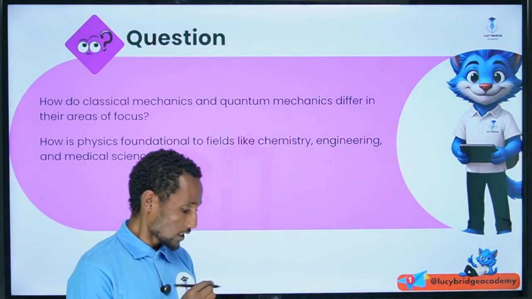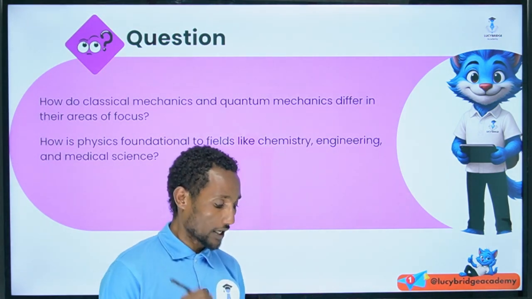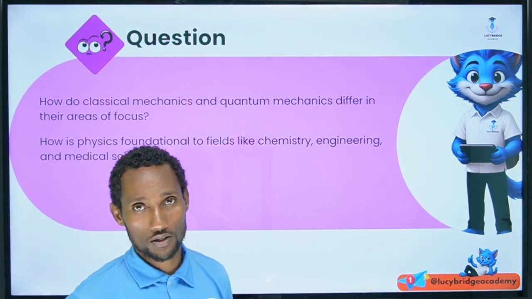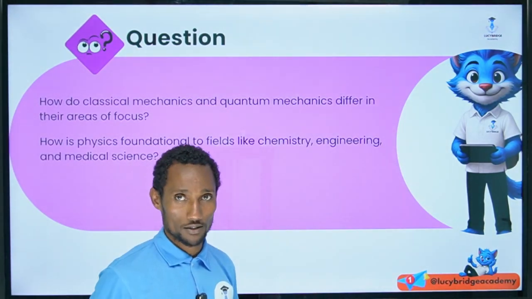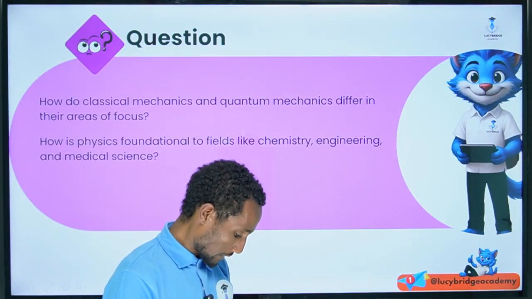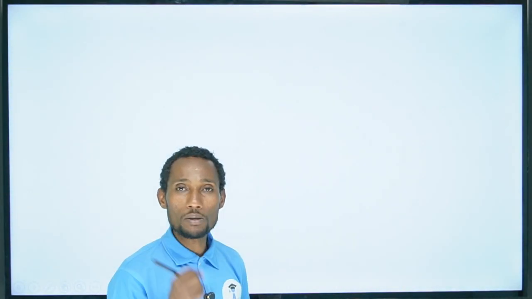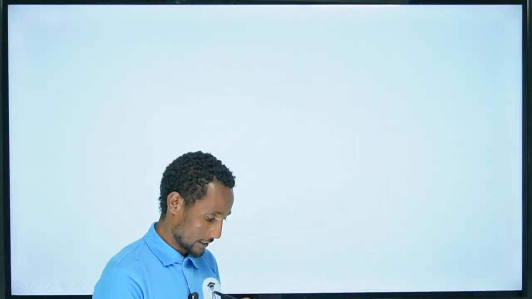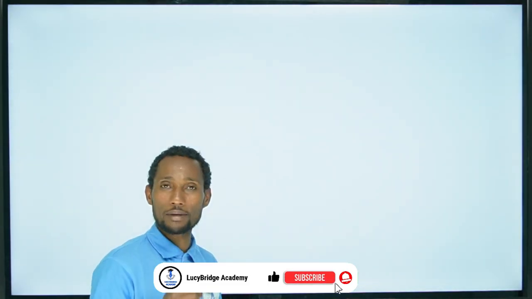The first question: classical mechanics and quantum mechanics are different areas of focus. How do we classify quantum and classical mechanics by their focus? What do we mean by classical and quantum mechanics?